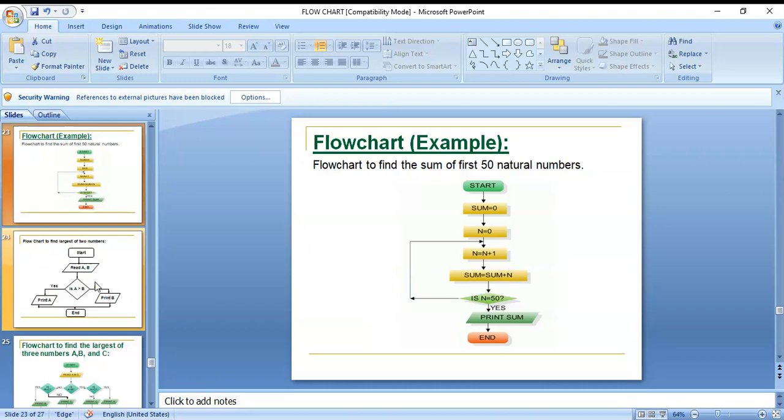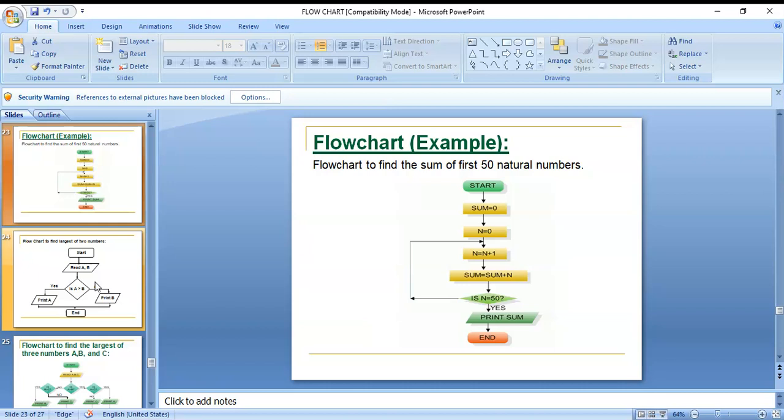Okay, like that here also you can see. Here start is an oval symbol, and end is also an oval symbol. Okay, sum is equal to 0, n is equal to 0, n is equal to n plus 1, and sum is equal to sum plus n.